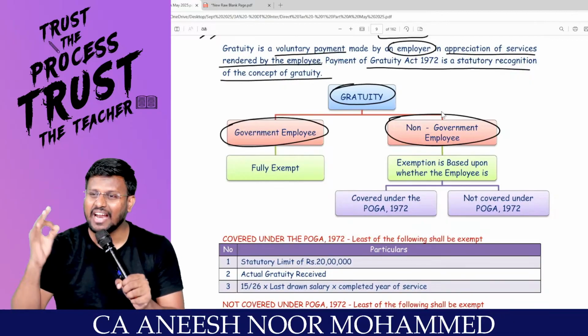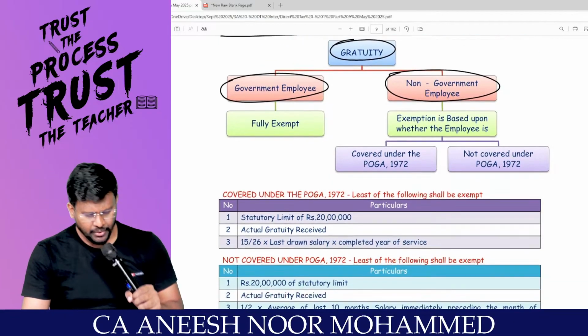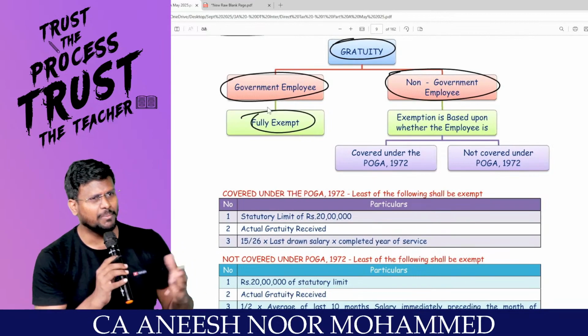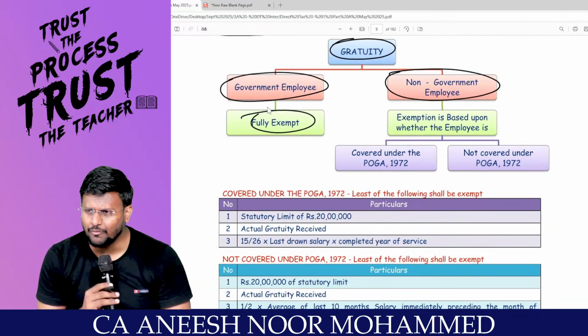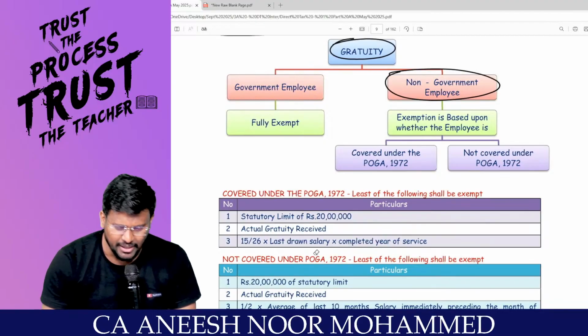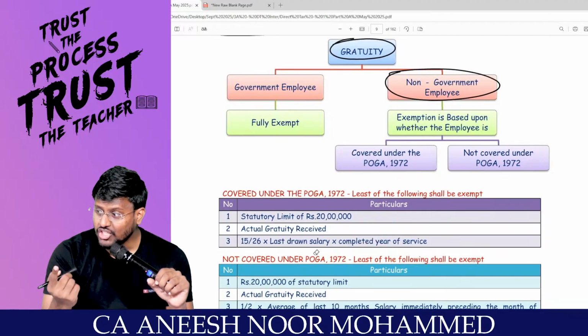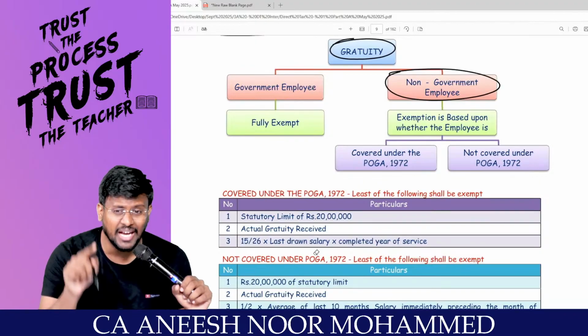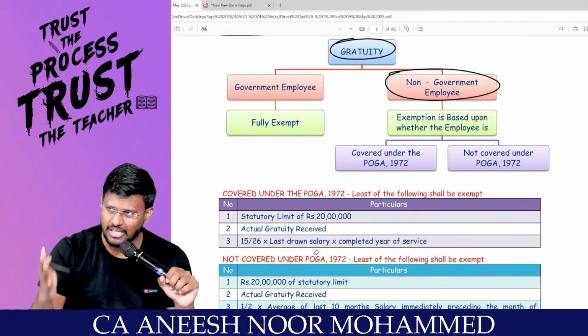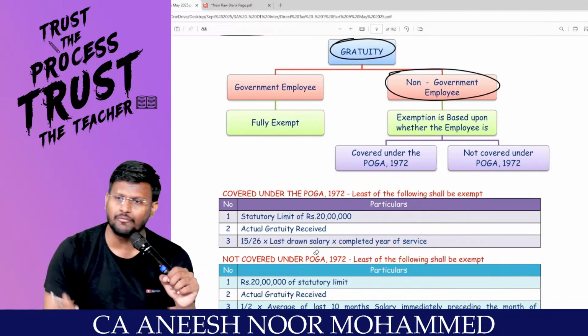Therefore any gratuity received by a government employee is fully exempted, my dear lovable students. The logic is, I got the gratuity from the government. Any gratuity received by a government employee is fully exempted, comfortable.